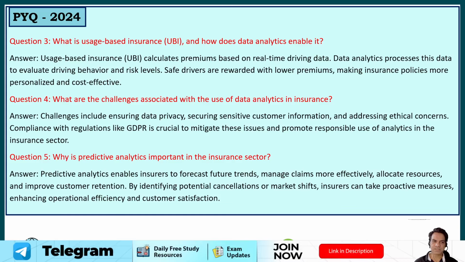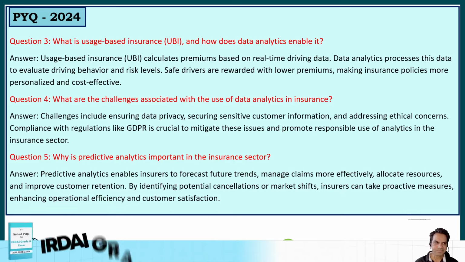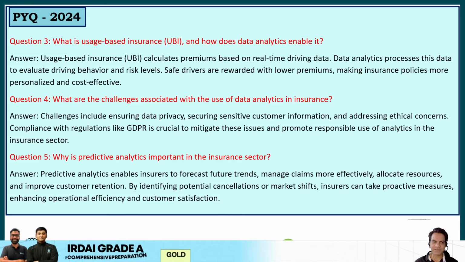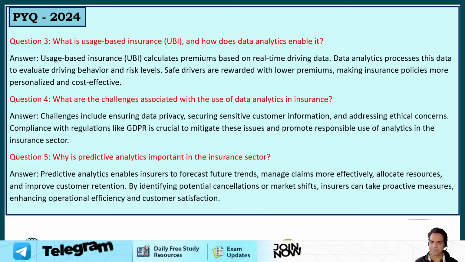Third is, guys, what is usage-based insurance, UBI, and how does data analytics enable it? Usage-based insurance calculates premiums based on real-time driving data. Data analytics processes the data to evaluate driving behavior and risk levels. Safe drivers are rewarded with lower premiums, making insurance policies more personalized and cost-effective.